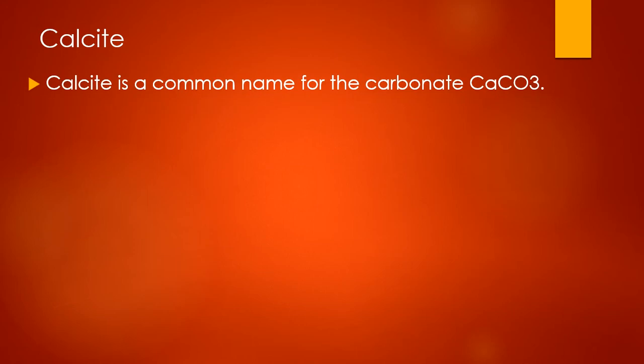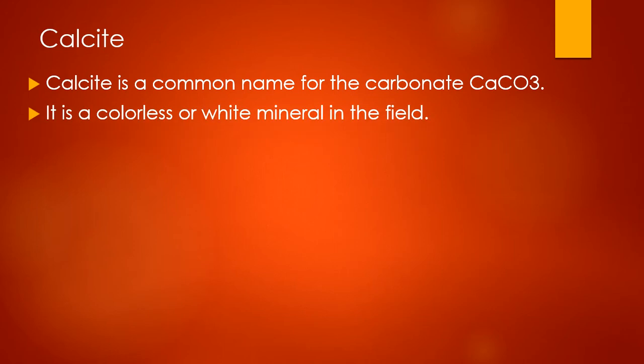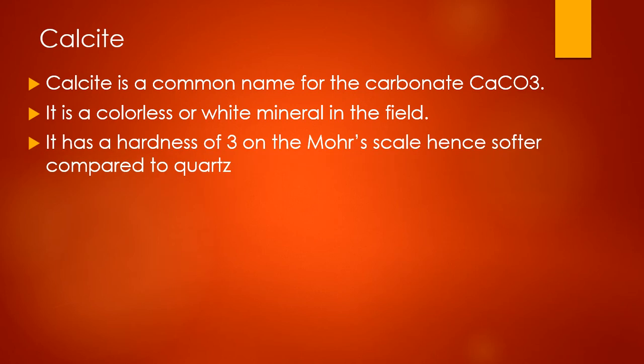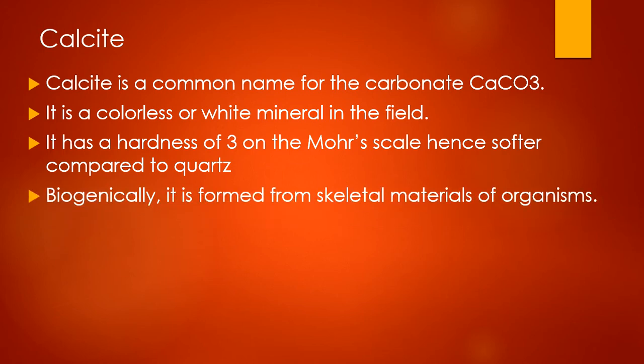Calcite is a common name for the carbonate calcium carbonate. It is usually colorless or white in the field, similar to quartz. It has a hardness of 3 on the Mohs scale and is softer than quartz. So that is how you can differentiate between calcite and quartz in the field. Calcite is softer than quartz. Also, quartz is rich in silica, which is insoluble in dilute hydrochloric acid, unlike calcite. Biogenically, it is formed from skeletal materials of organisms.